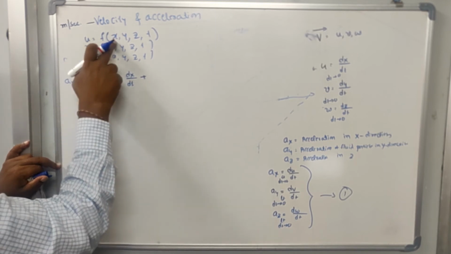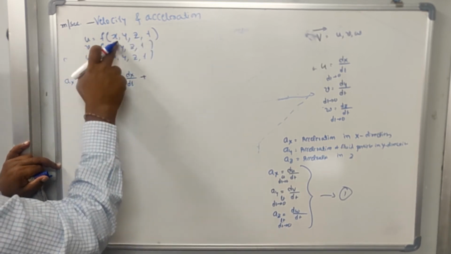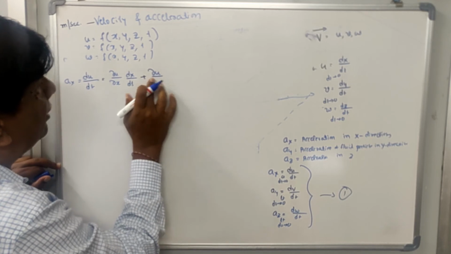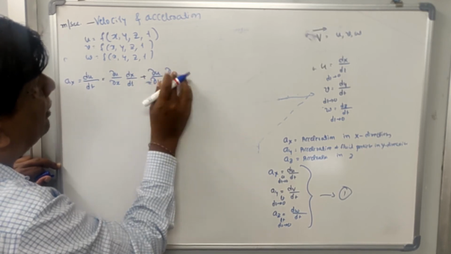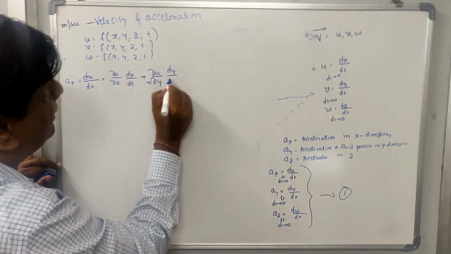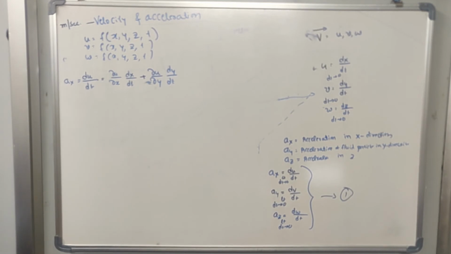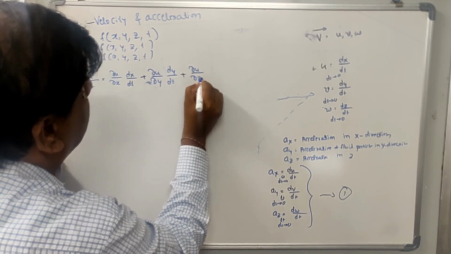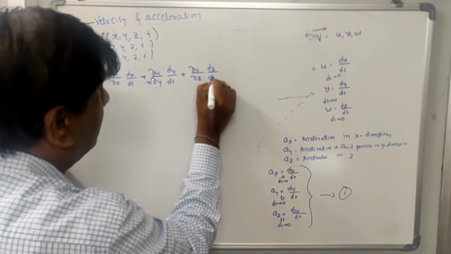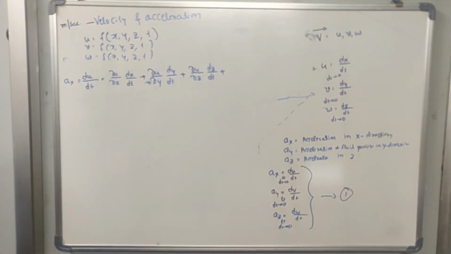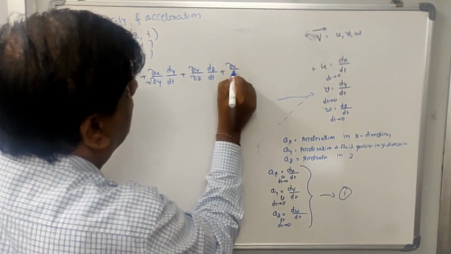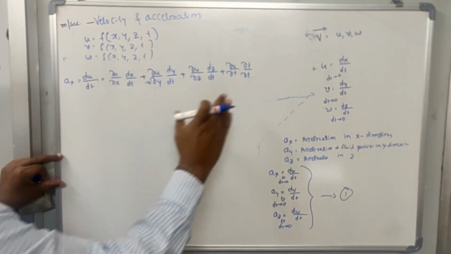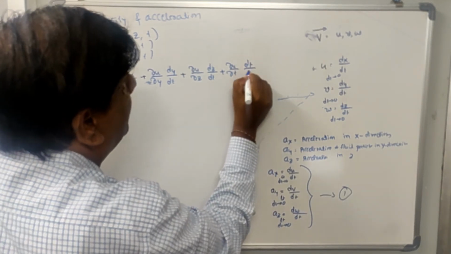Because u is a function of x, y, z and t. Next is del u by del y, dy by dt, plus del u by del z, then dz by dt, plus del u by del t, dt by dt.